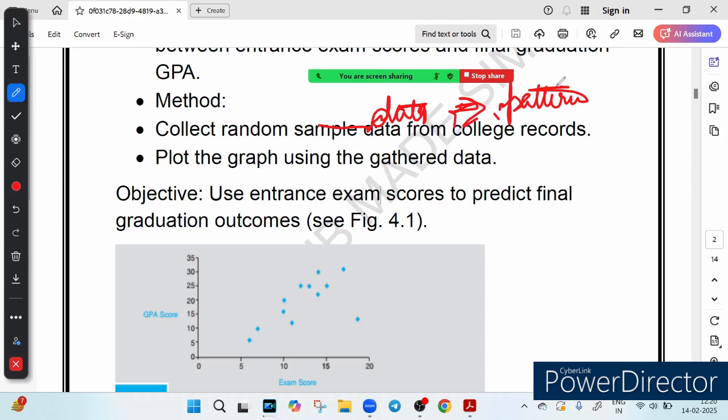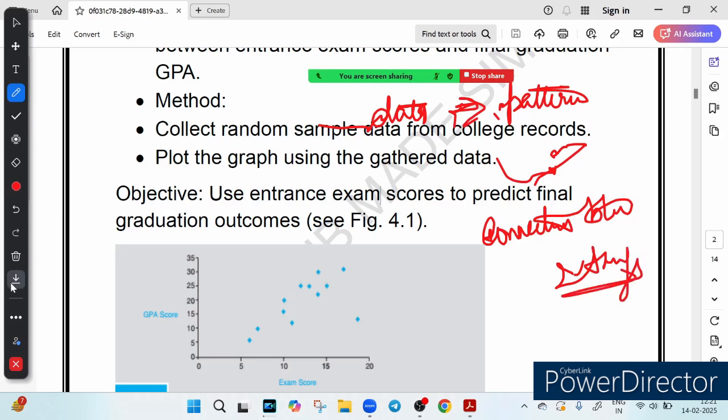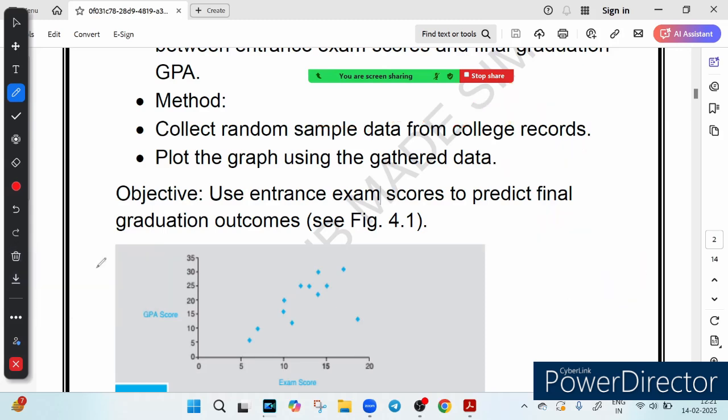So this scatter diagram helps us predict the future. Since raw data has been converted to patterns, we can easily see the connection between two things.